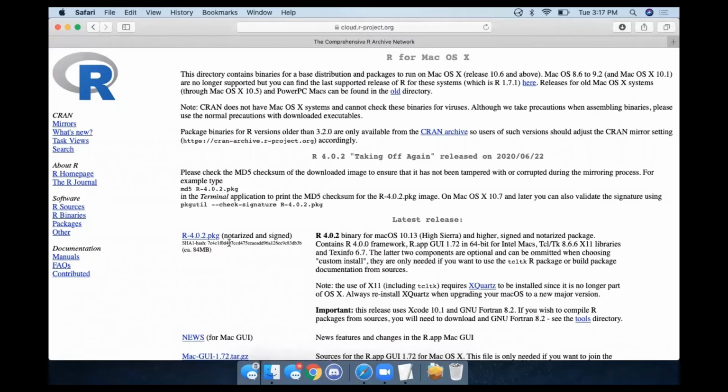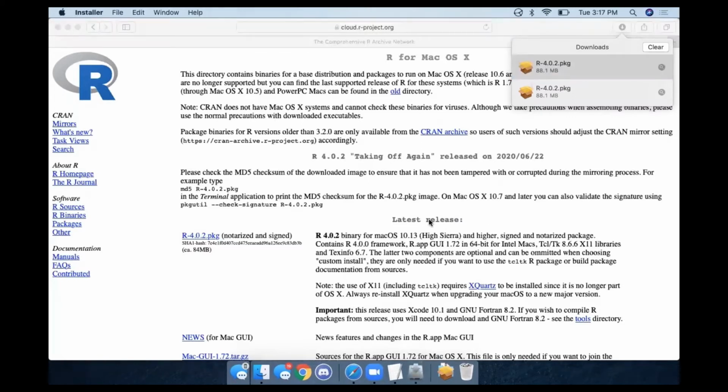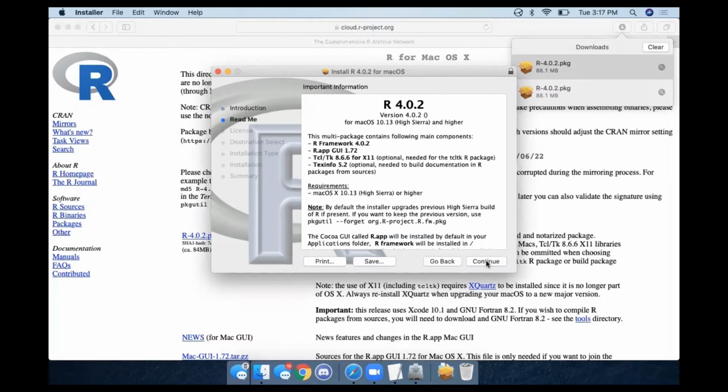And then we will want to click on R-4.0.2, which is the most recent version of R. Once we click it, it should start to download. After it is done downloading, we will open it. This will open the installation wizard. I'm just going to accept all default values and installation locations.